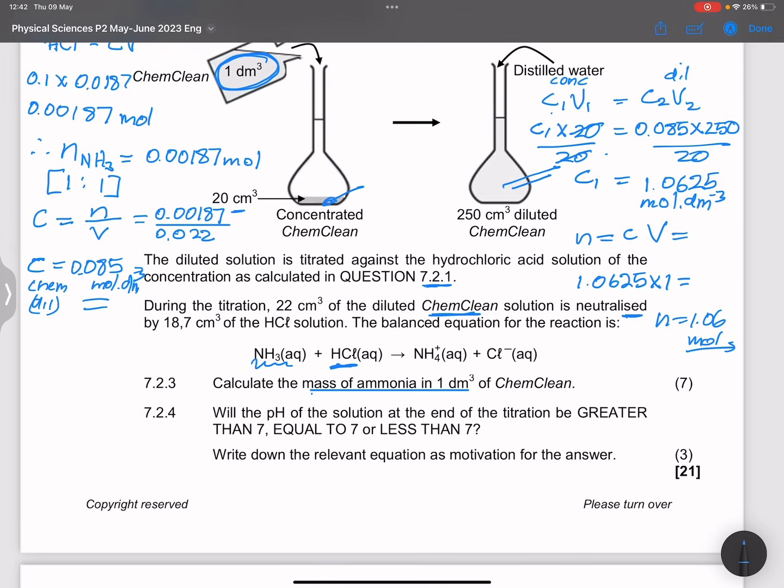So that means that our pH has to be less than 7. Now, they say write down the relevant equation to prove this. So remember that we formed NH4Cl, which is the salt that we would form in that case.